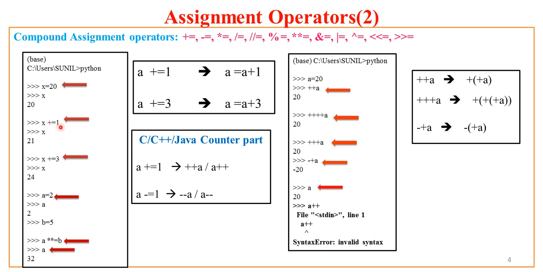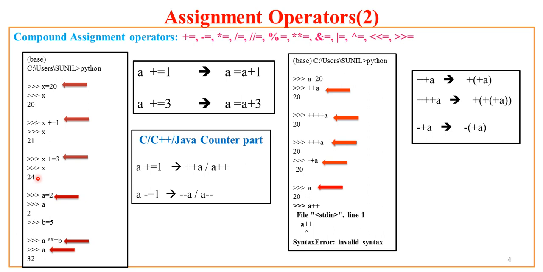How it works we'll see very soon. So if I now inspect what is x, it returns me 21. Now it is not like you can put only 1 after the plus equal to operator. You can put any value to be incremented by the plus equal to operator. So here in the next case, as x is already incremented by 1, if I say x plus equal to 3, now the current value of x will be incremented by 3. So it will be 21 plus 3, it will be 24.